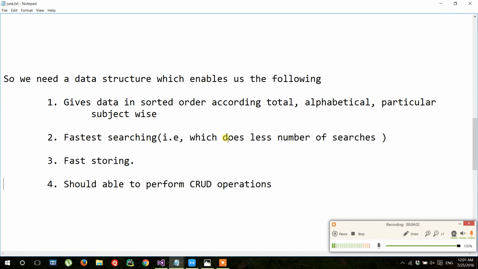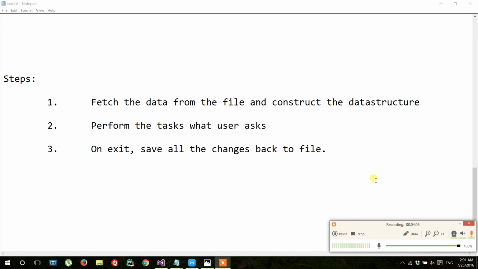So let us see our implementation. These are the actions we need to perform. First of all, when the program starts, we need to fetch the data from the file and construct the data structure. Whatever task the user asks, we need to perform, and on exit we need to save all the changes back to the file.